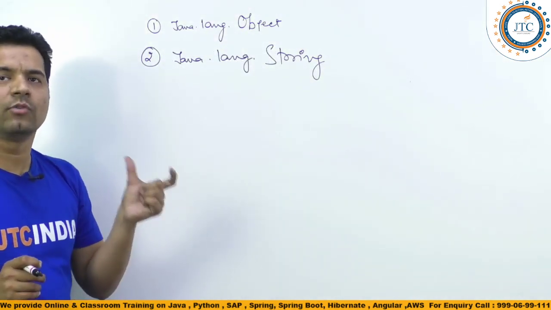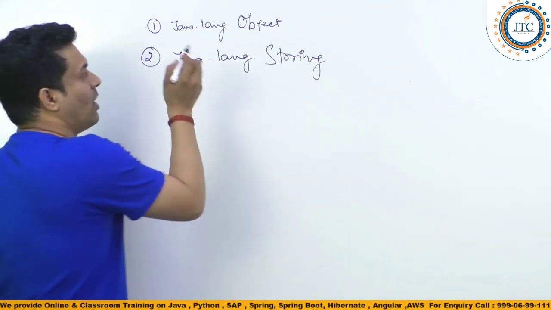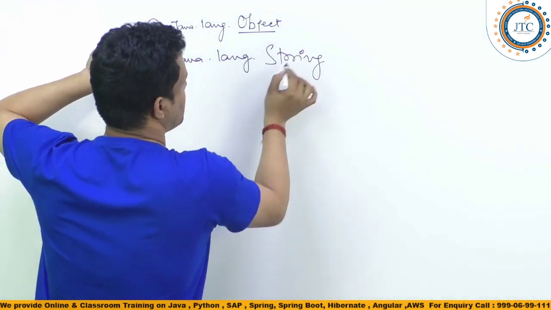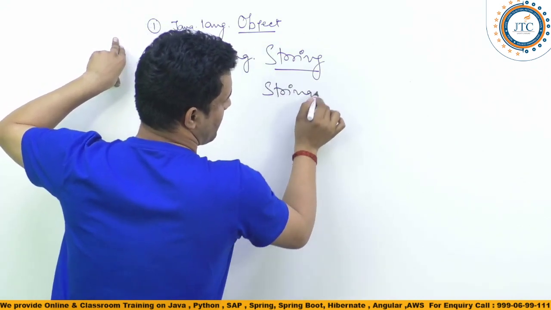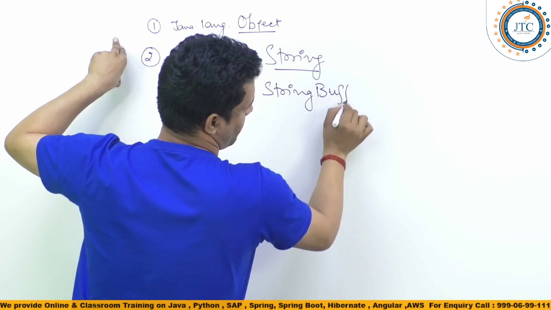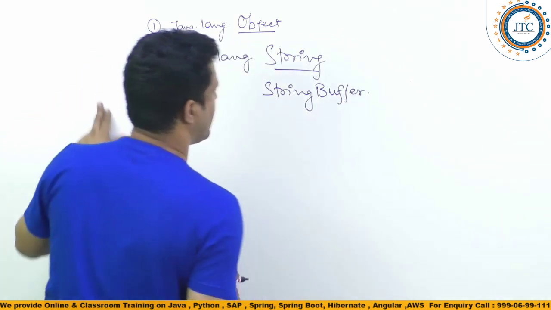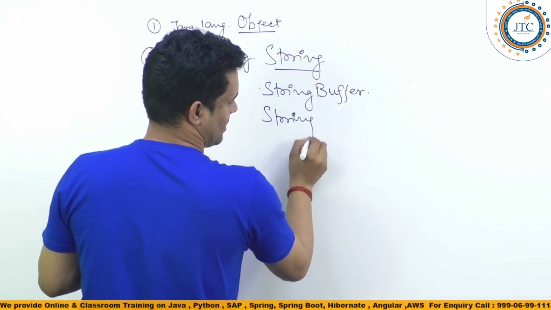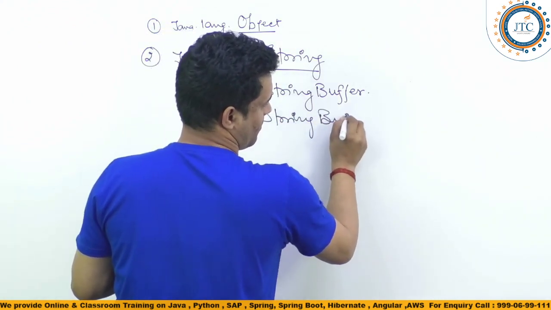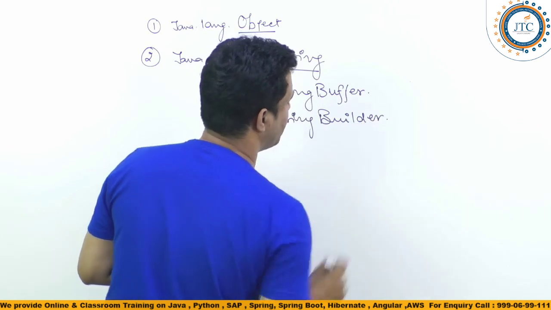I am writing here the fully qualified class name. So see here, Object class, String class. Now StringBuffer class, StringBuilder class.